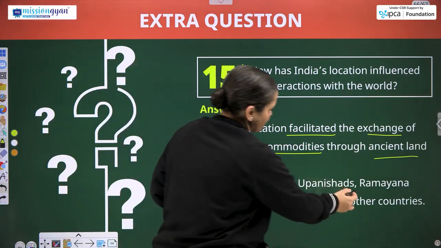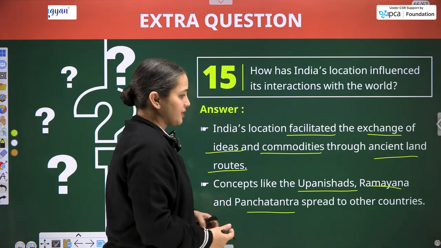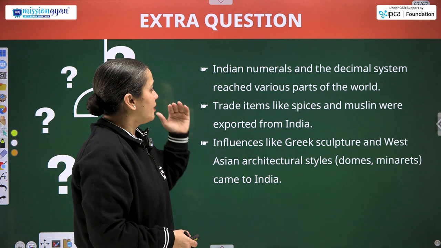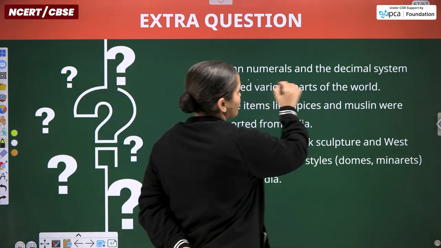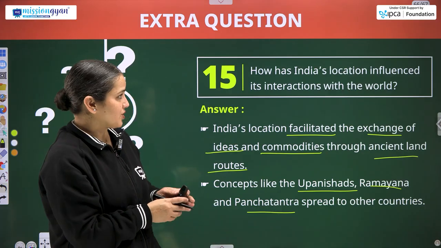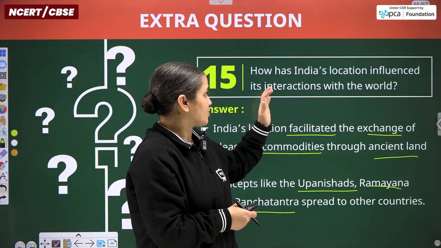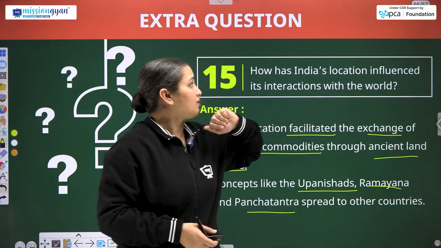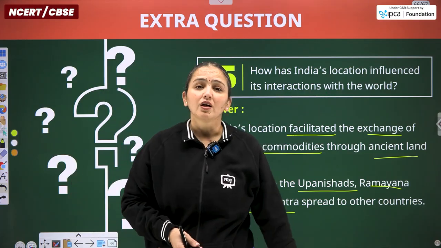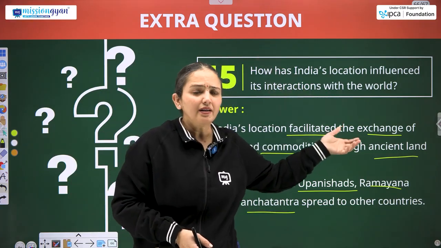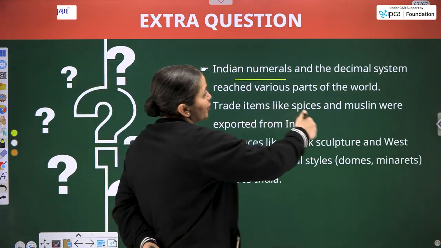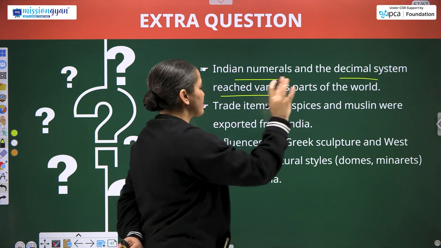Concepts like the Upanishads, Ramayana and Panchatantra spread to other countries and continents through the land route at first. Then Indian numerals and the decimal system reached various parts of the world.